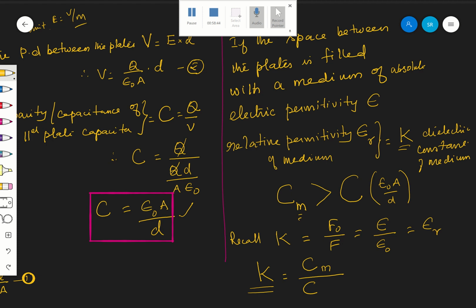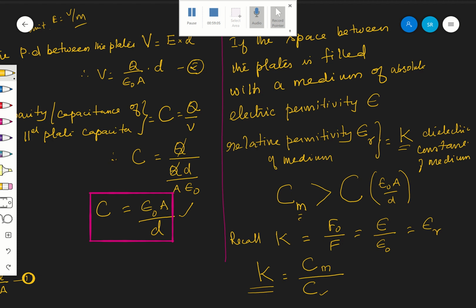What is Cm? Cm is nothing but the capacitance of the parallel plate capacitor with the dielectric medium between the plates. And what is C here? It is nothing but the capacitance of the same capacitor with the vacuum or air between the plates.